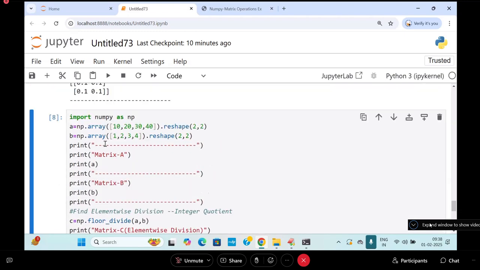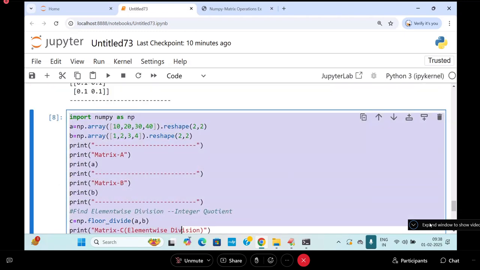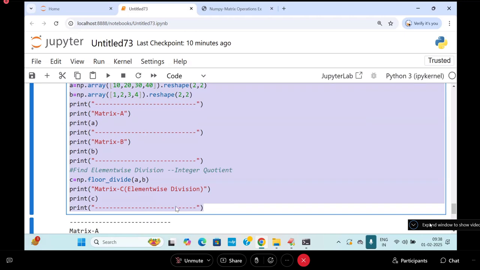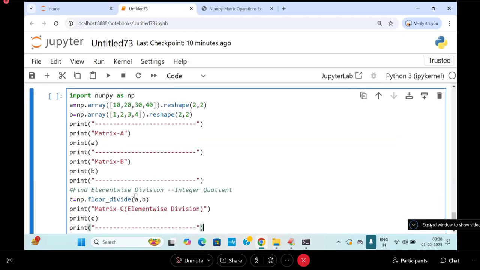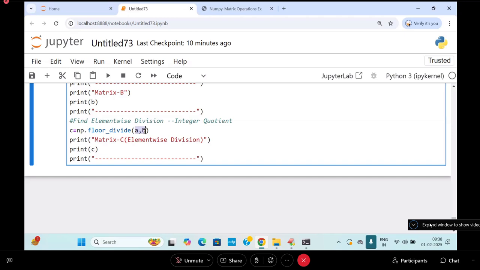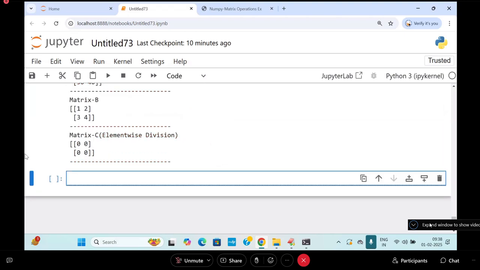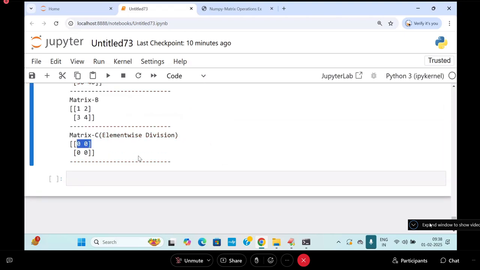You can apply the same thing the other way round. You say B comma A. Earlier you got 0.1, 0.1, 0.1. Now you will get zeros completely.